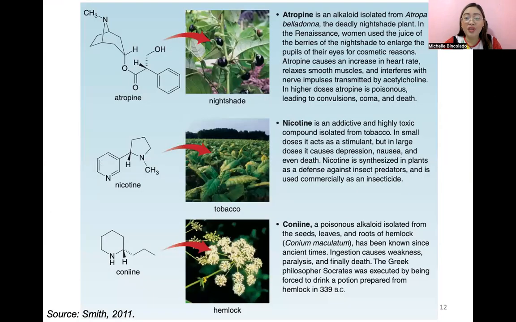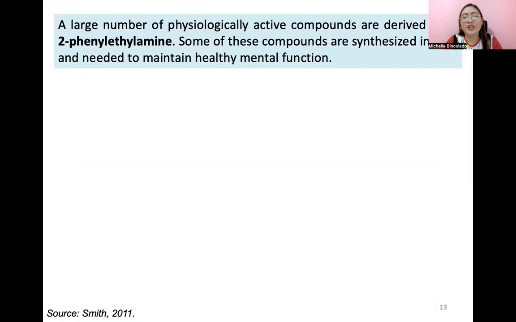Okay? And another group of interesting amines are the alkaloids. Alkaloids are naturally occurring amines from plant sources. So we have here atropine, nicotine, and coneine. So guys, your reading assignment is these alkaloids. Okay, so now, this is the last one, promise.